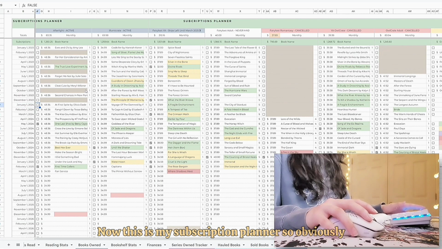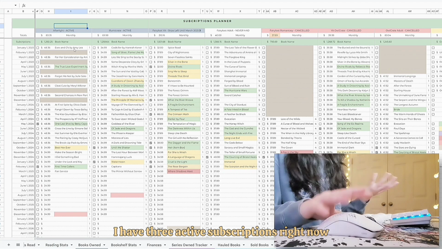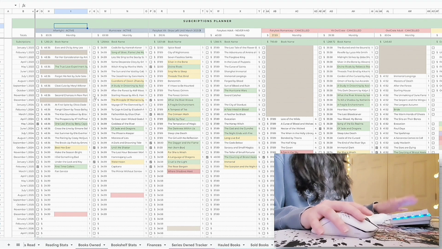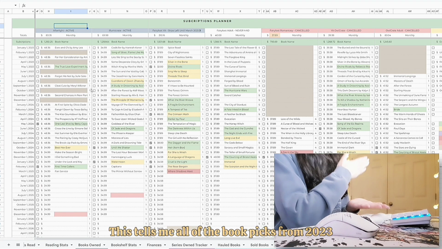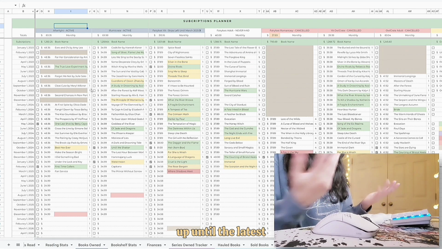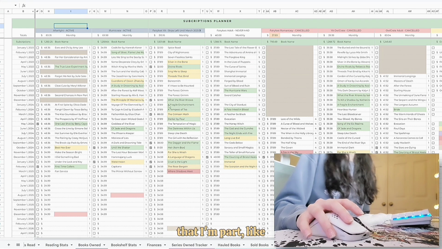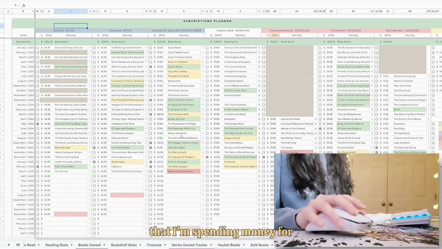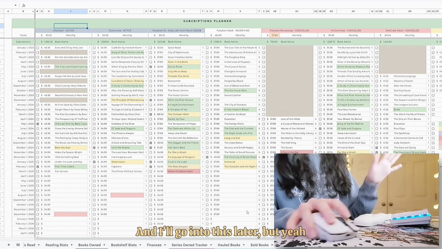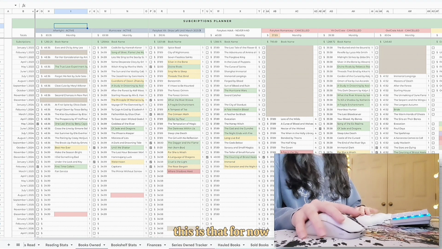Now this is my subscription planner. So obviously I have 3 active subscriptions right now. This tells me all of the book picks from 2023 up until the latest, and just to make sure that I am liking the book picks and that I'm spending money for and everything like that. And I'll go into this later, but yeah, this is that for now.